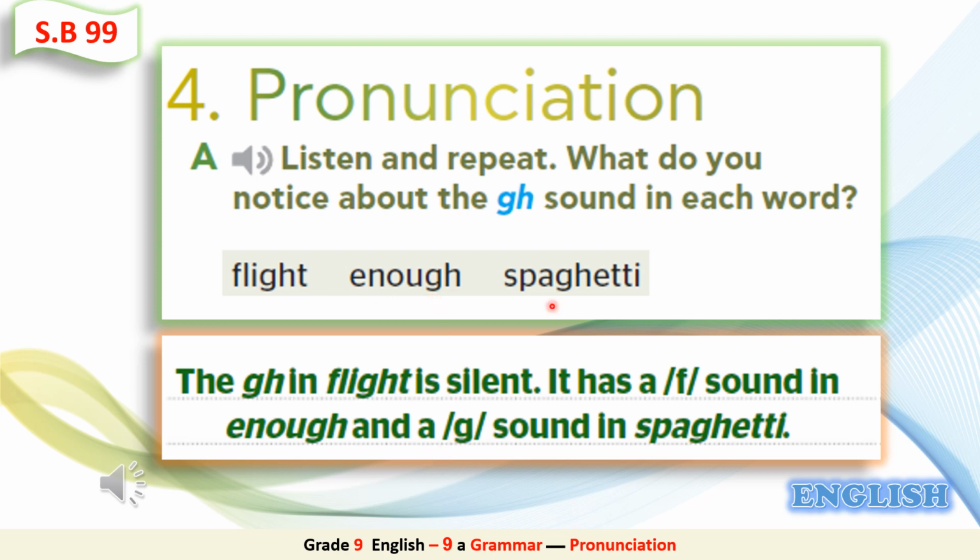And we pronounce the GH as egg in spaghetti. So we notice that the GH has different pronunciation. We can pronounce it as F, we can pronounce it as egg, and sometimes we don't pronounce it.